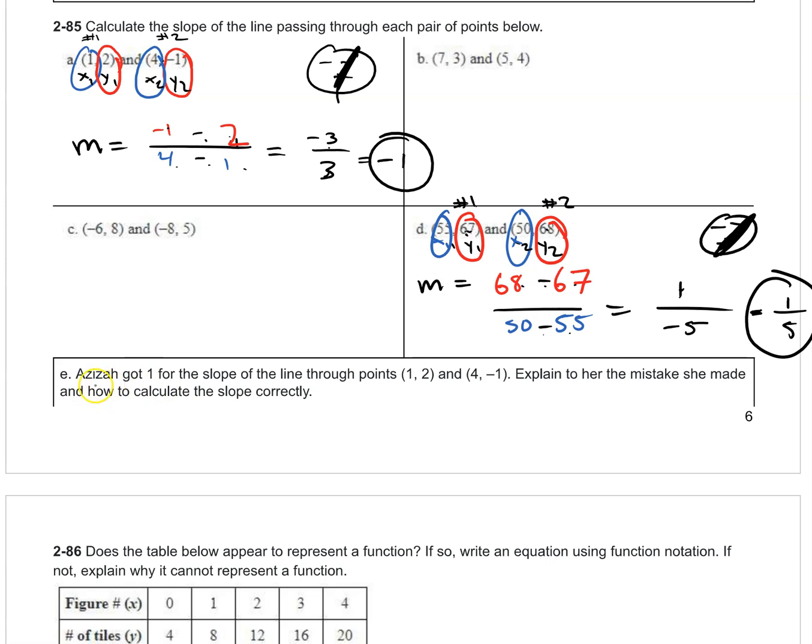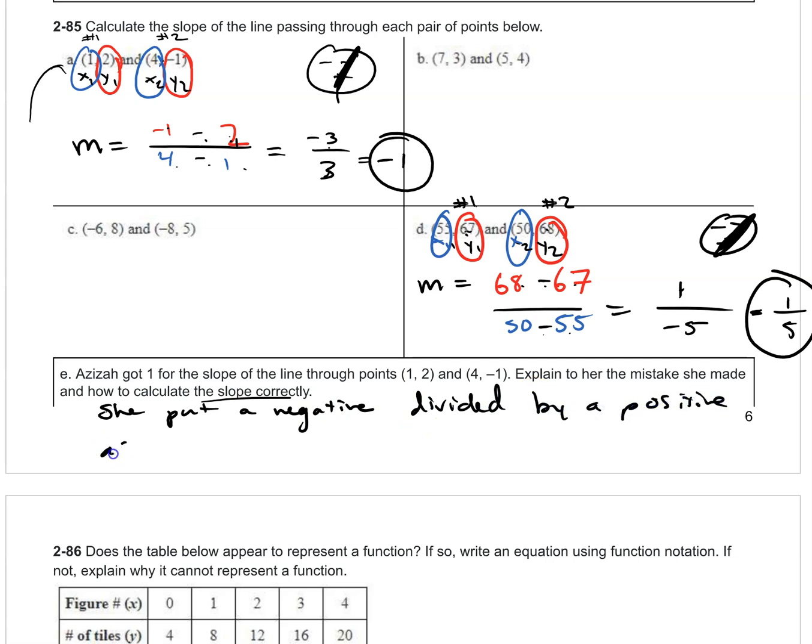Aziza got 1 for the slope of the line on part A. Explain to her the mistake she made and how to calculate the slope correctly. So looking at her slope, I think what she did was probably she put a negative divided by a positive as a positive 1.